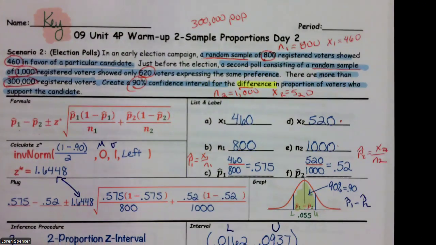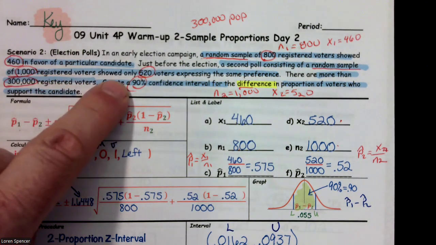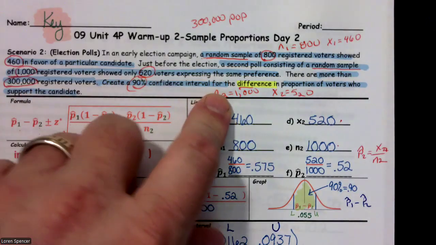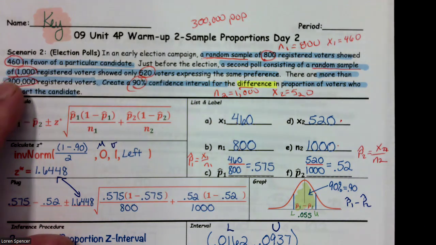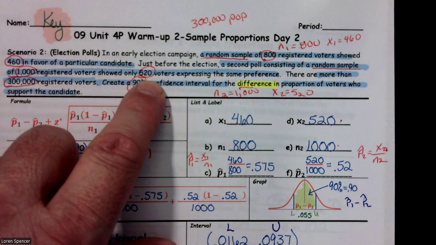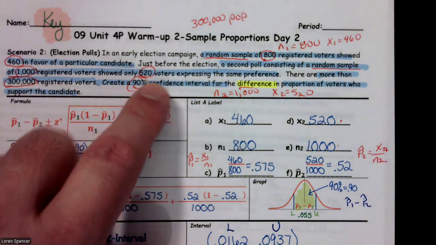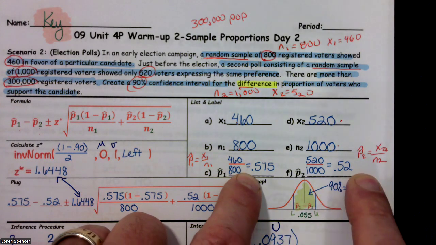The scenario was an election poll, and we had two polls. One was a random sample of 800, in which 460 favored a particular candidate. But just before the election, a second poll consisted of a random sample of 1,000 registered voters, and only 520 were in favor of them. After the first poll, we had 57.5% in favor. After the second poll, we had 52% in favor.